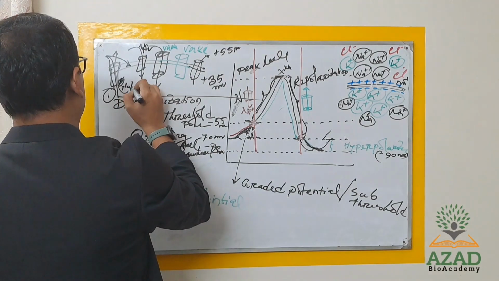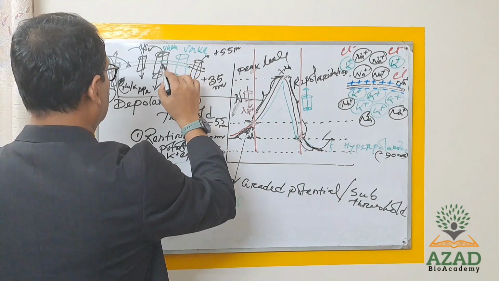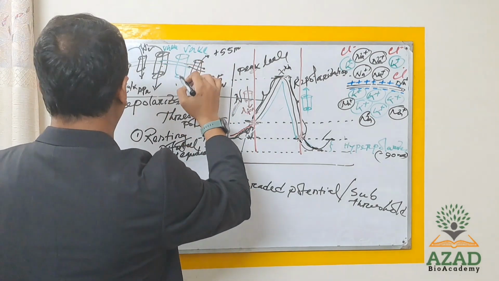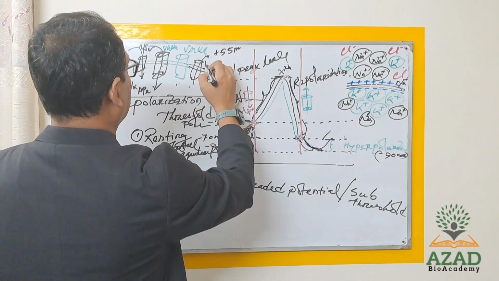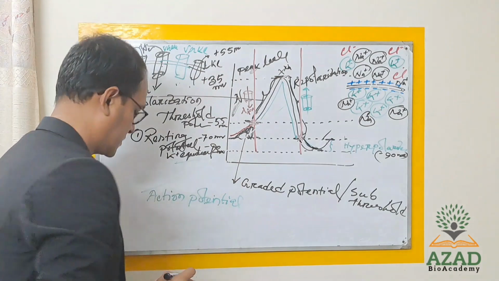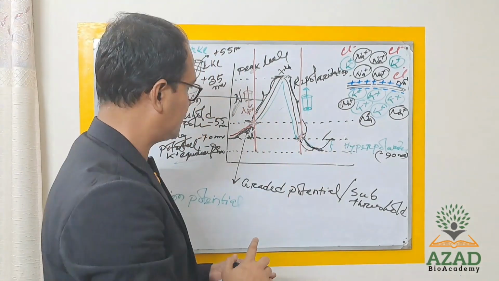This is the sodium potassium ATPase pump, and this is voltage gated sodium, this is voltage gated potassium, and this is the leaky potassium channel.